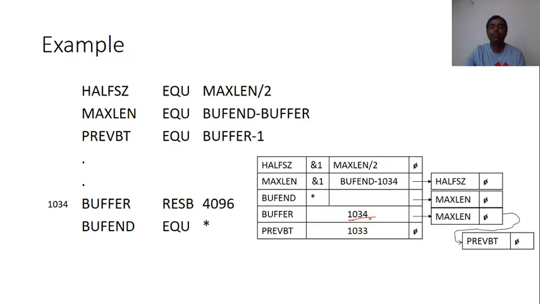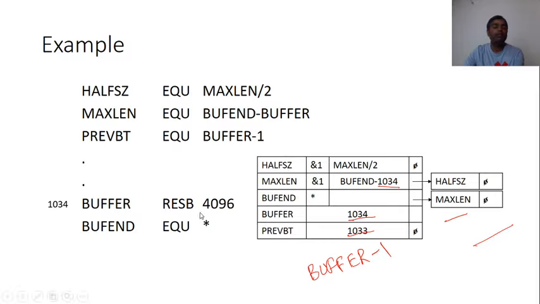Now, our buffer was used in previous BT and maxlen. So it is written here in the maxlen, in the place of buffer, the value of buffer, 1034. Now, the previous BT was buffer minus 1. What is the value of buffer? 1034. 1034 minus 1 becomes 1033. After this point, we have to remove this link. If I am able to use the value of buffer to calculate maxlen and previous BT, then this link will be removed.